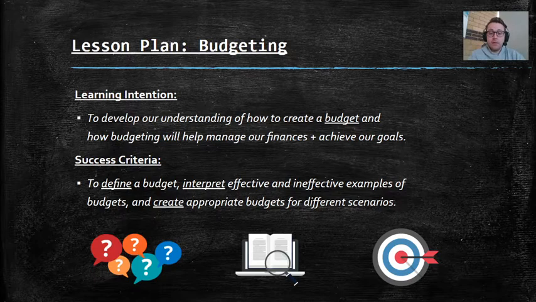Next, interpret effective and ineffective examples of budgets. What does a good budget look like? What does a bad budget look like that's not going to help us manage our finances? And then I'm going to ask you to create appropriate budgets for different scenarios. Everyone has a different income and different expenses. Some people have different jobs. Some people have families of 6 people that they need to feed and clothe and pay for. So not every budget will be appropriate for every family or individual. That's what we'll be looking at today.